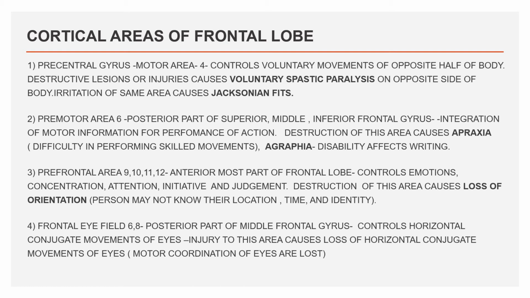Even irritation of the same area causes Jacksonian fits or epilepsy. If the precentral gyrus is damaged on the dominating cerebral hemisphere, there will be voluntary spastic paralysis on the opposite side with aphasia, loss of speech.